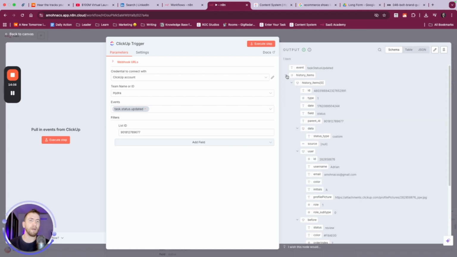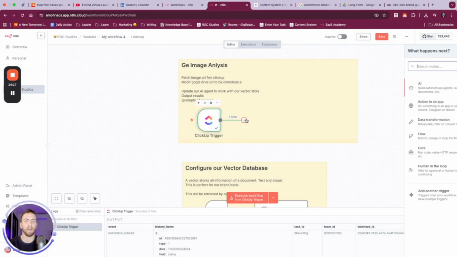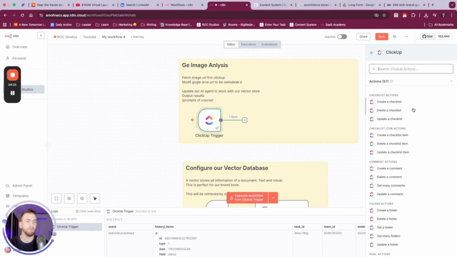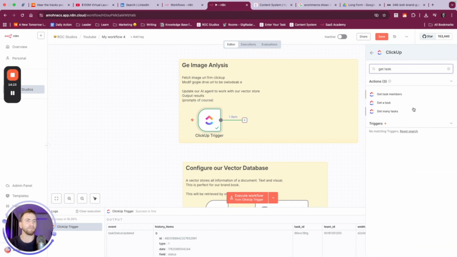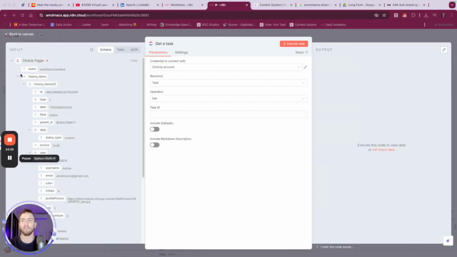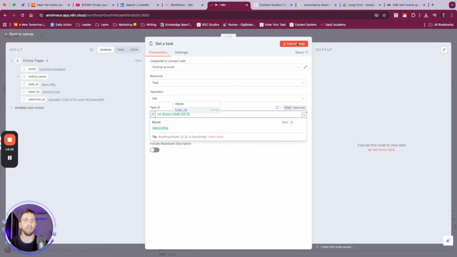History items, what's happened to it in the past, but it really doesn't give us any of the fields that we want. So we want to use this task ID to get more detailed information. So we can come in here, we'll go to ClickUp, we'll get another one, and we can get a task. And now this is where we actually get the detailed information. So we just come in here, task ID, execute.